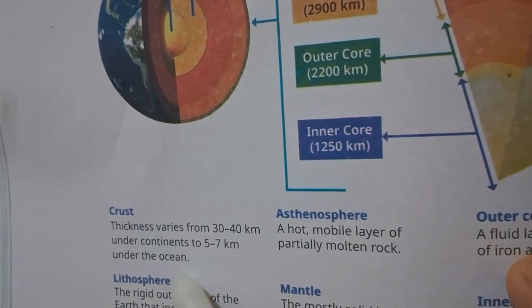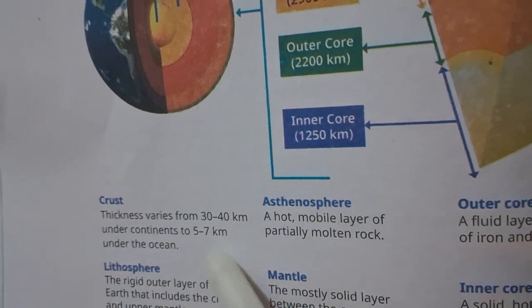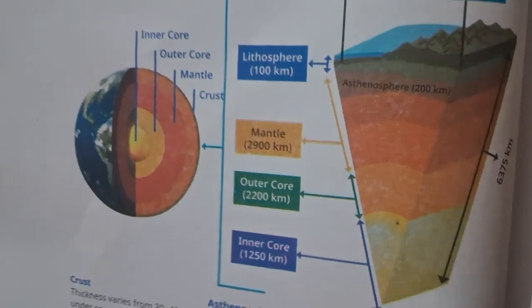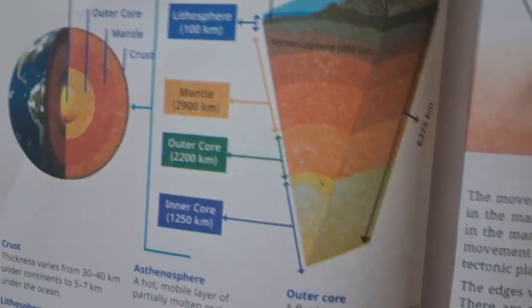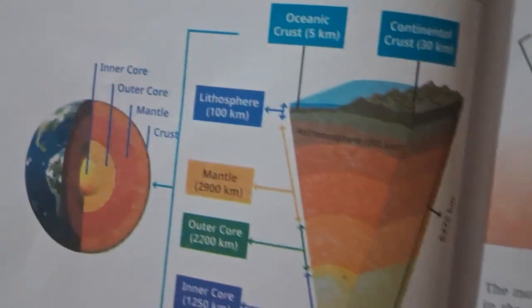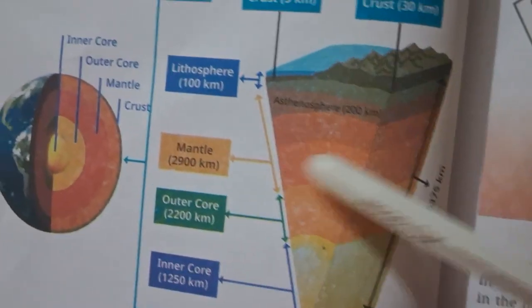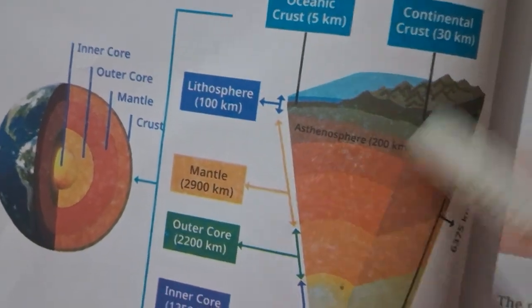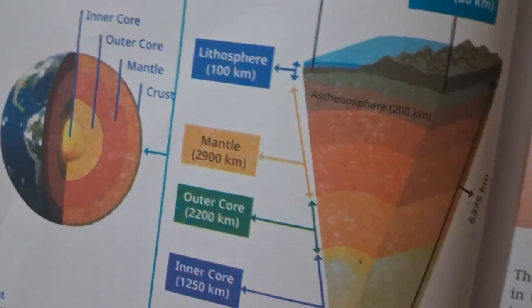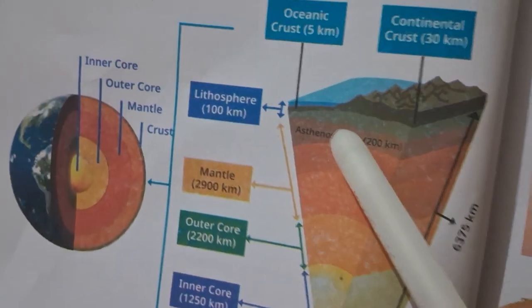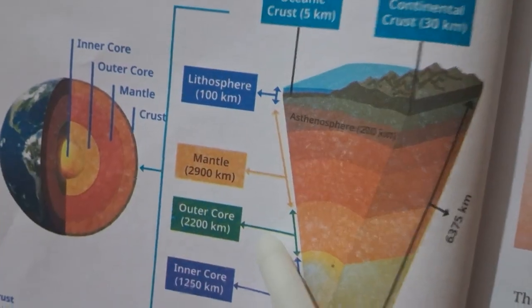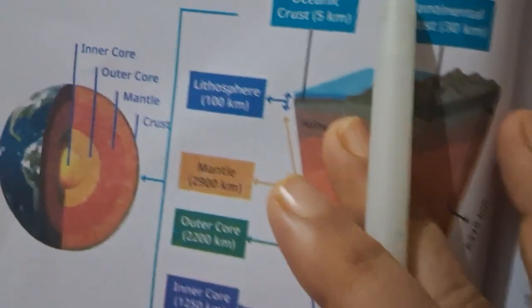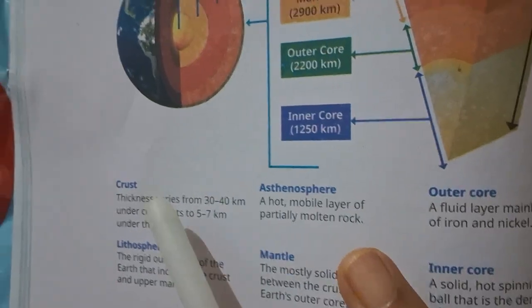What is crust? Thickness varies from 30-40 kilometer under continents to 7 kilometer under the ocean. According to the area, such as plateaus, valleys, mountains, the thickness of the crust can vary. If we have a mountainous area, of course the thickness will be more kilometers, and in a valley area maybe the thickness will be less. In the oceanic water body also its thickness will be less. So according to the area, the crust can take various forms.